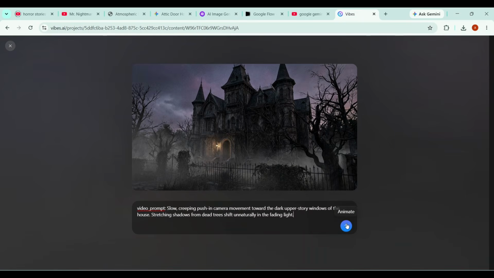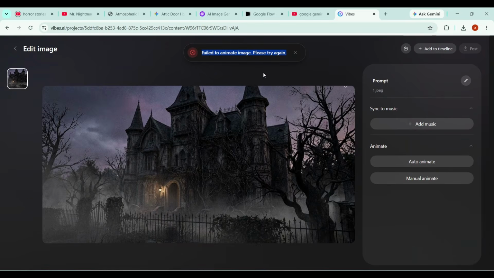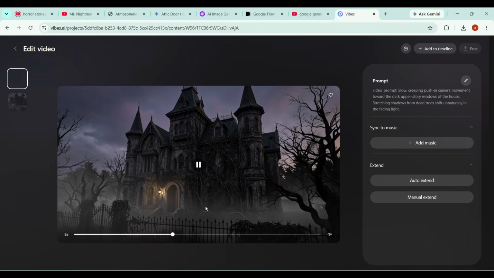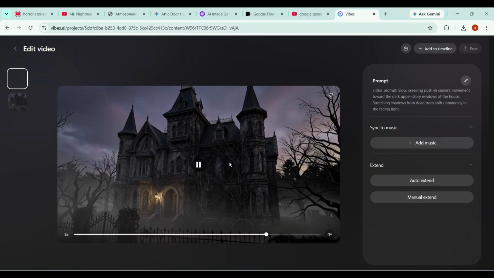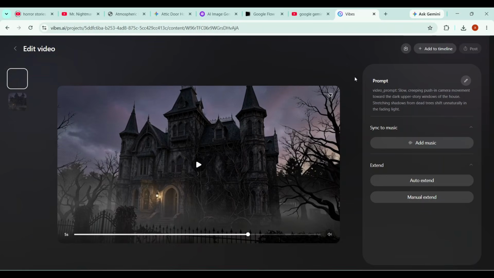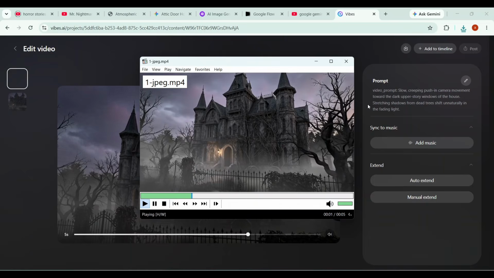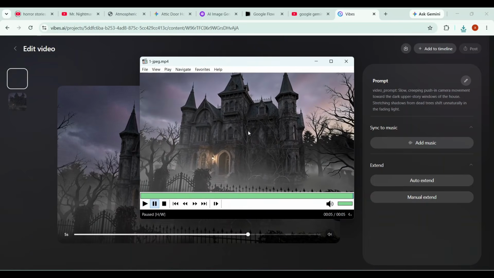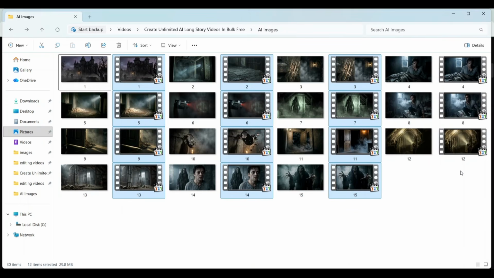Then I'll click Generate. Sometimes you may see an error here, but don't worry, just try generating it again. And as you can see, our video has been generated successfully. The result looks absolutely amazing. If I click on the download button, you can see the video is downloaded and it is crystal clear and completely free of any watermark. As you can see, I've downloaded all the video scenes, and now the next step is to generate the audio